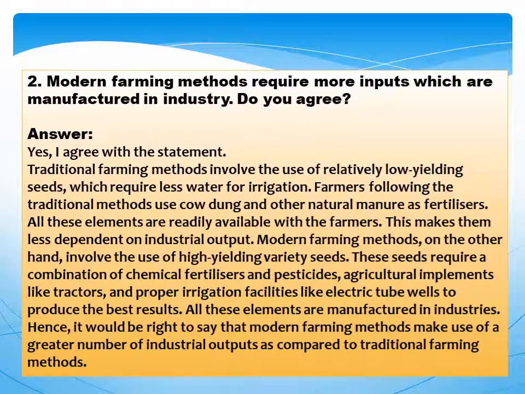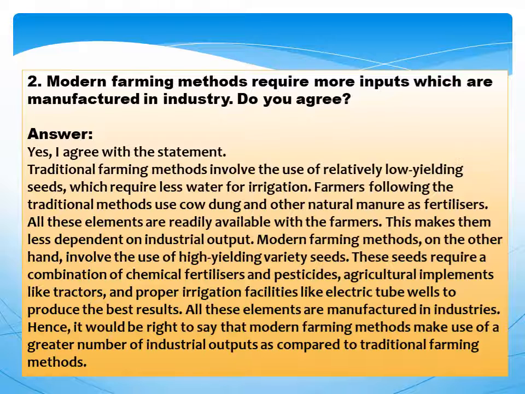Modern farming methods, on the other hand, involve the use of high yielding variety seeds. These seeds require a combination of chemical fertilizers and pesticides. Agricultural implements like tractors and proper irrigation facilities like electric tube wells are needed to produce the best results.